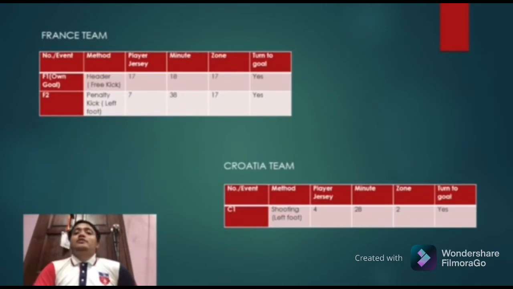And for the Croatia team, the only shot on target that they made was converted into a goal, shot by Croatia player number 4, Ivan Perisic, in the minute of 28 in zone 2.